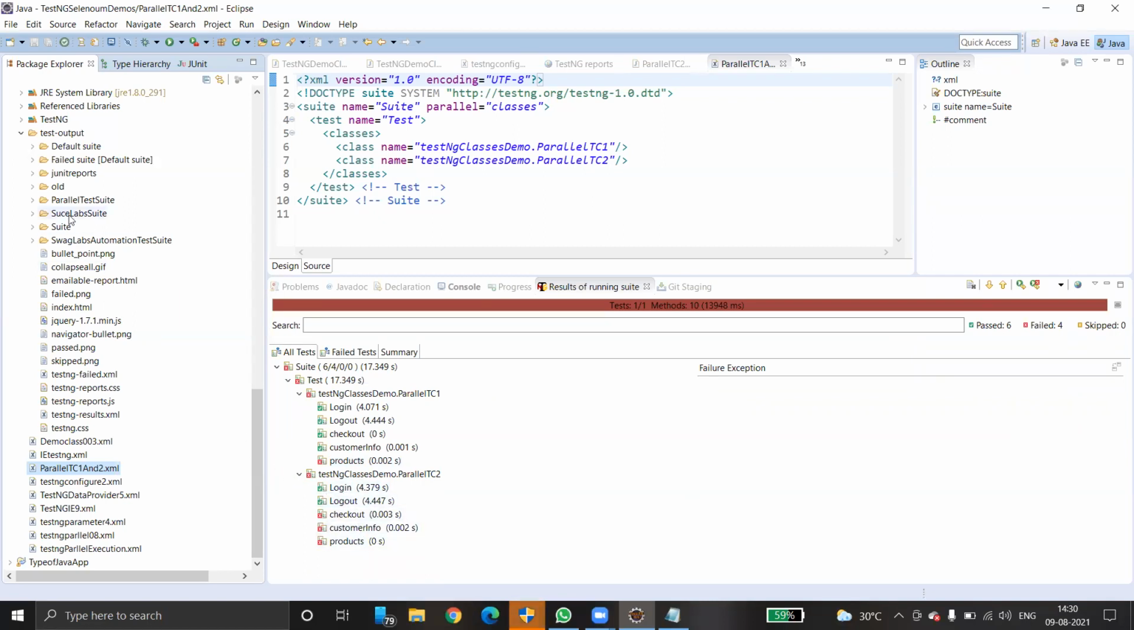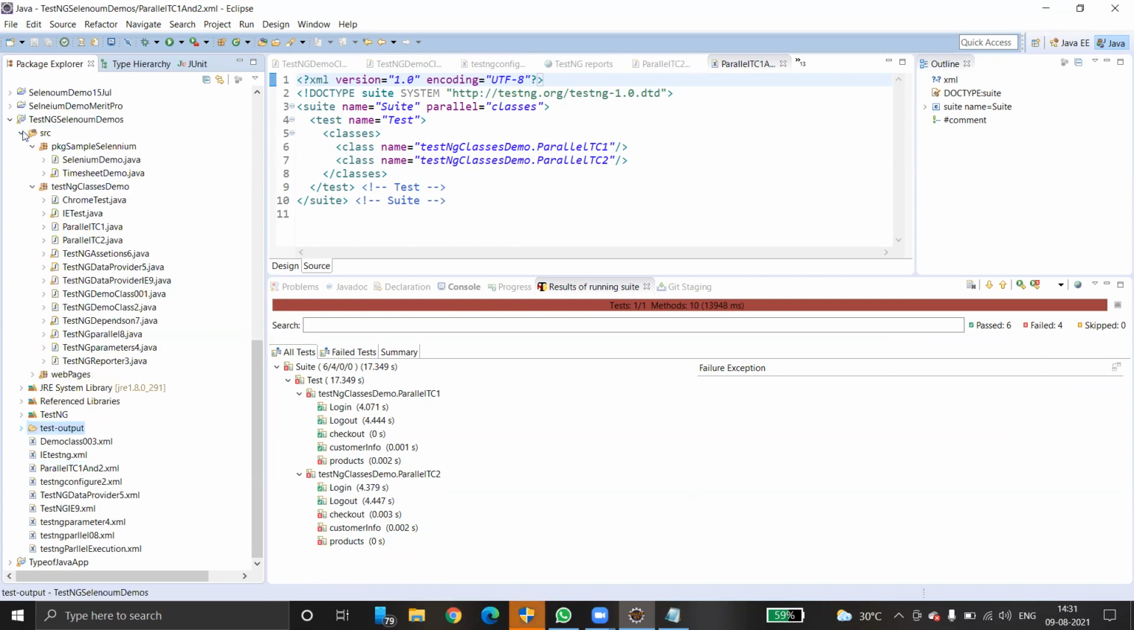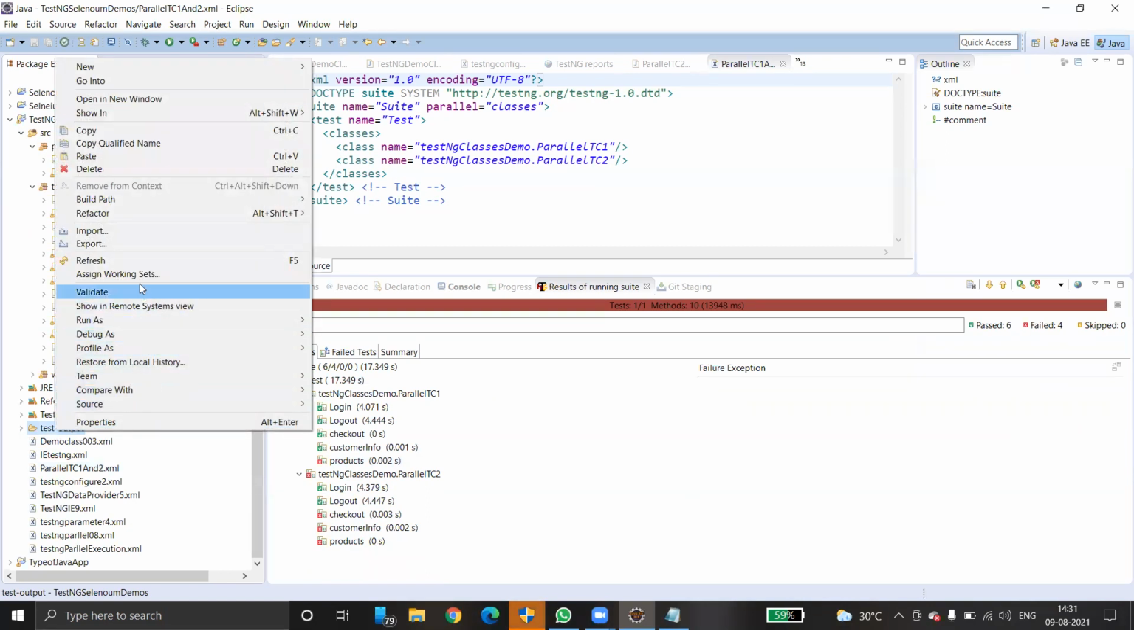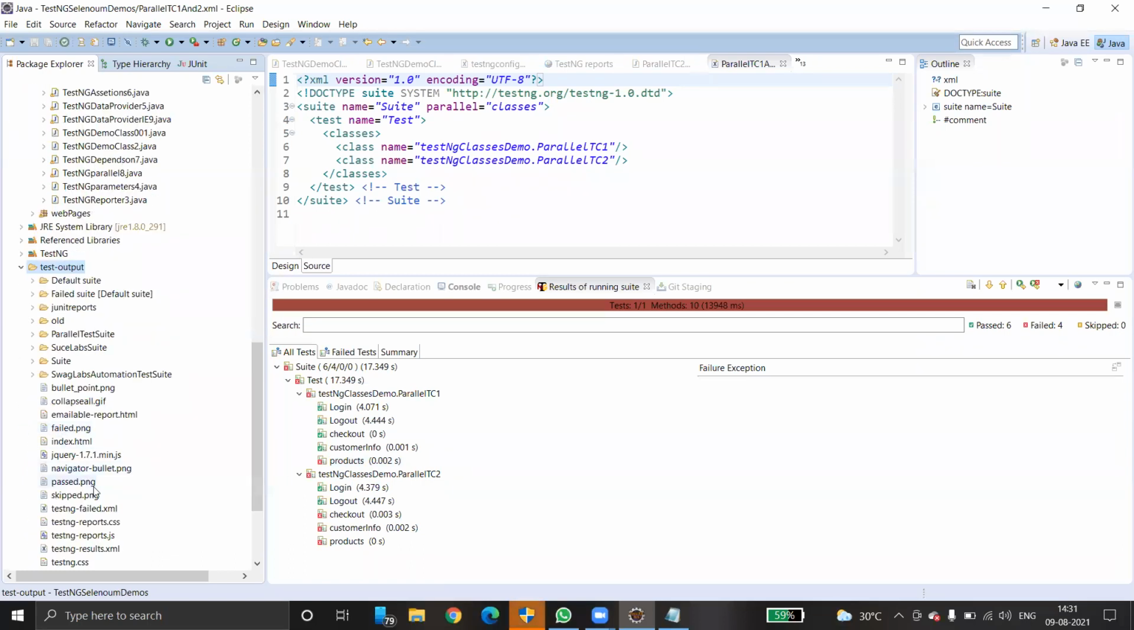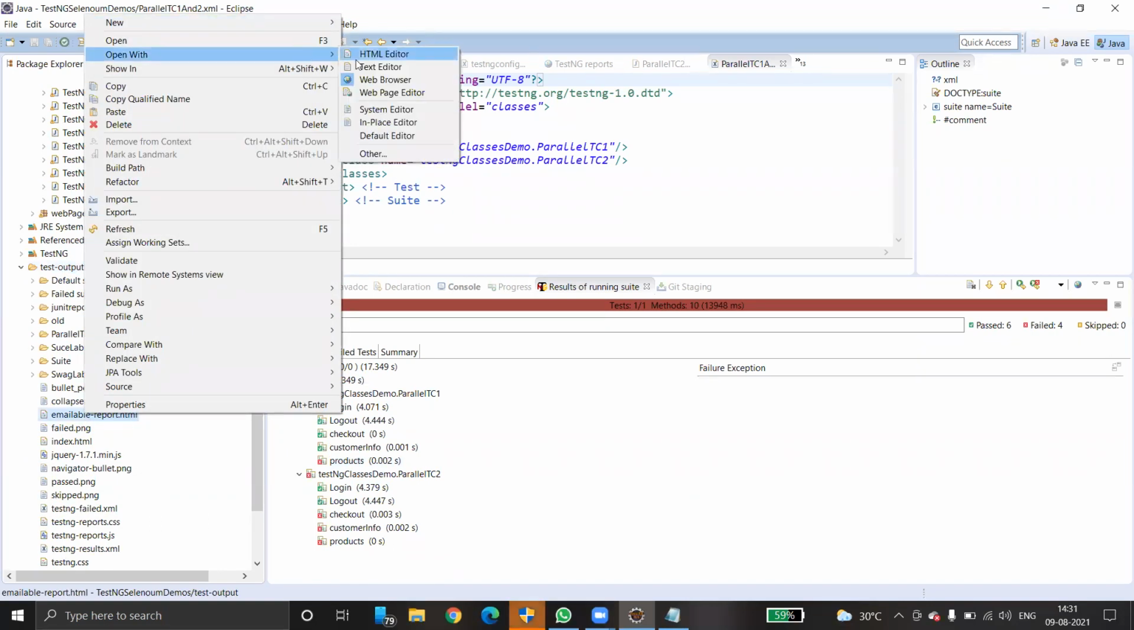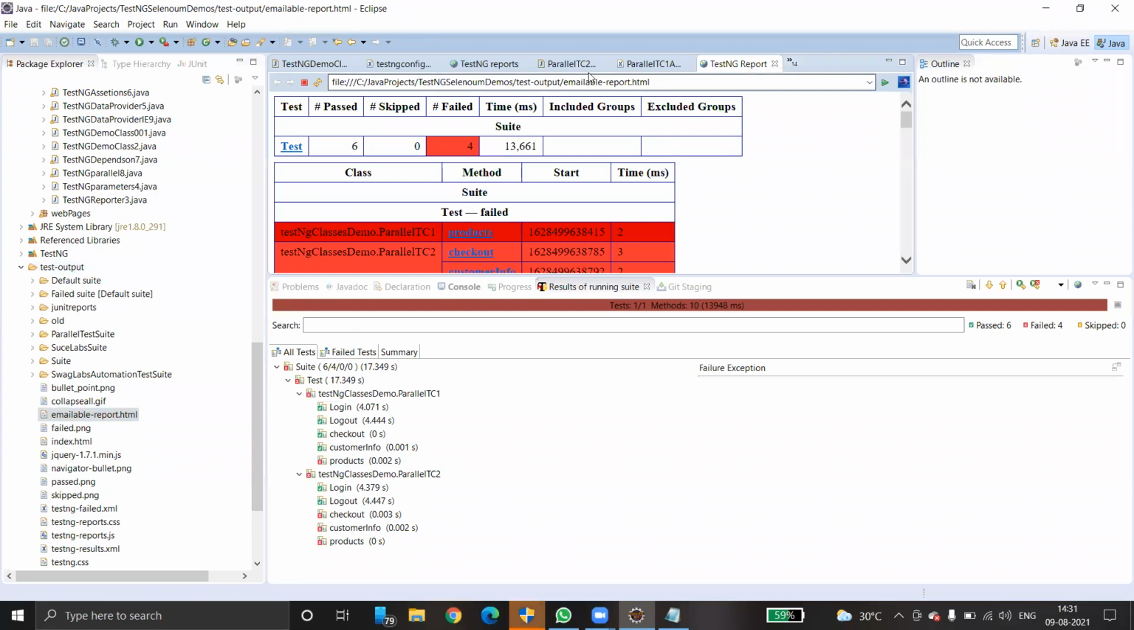Okay, how to check the test results? Again, just go to the test-output folder. Just refresh this folder. Just right click, refresh this. Okay, just go to test-output. Here go to emailable-report. Just right click, open with browser. Okay.